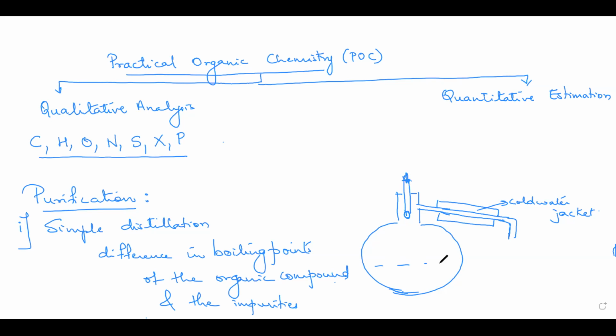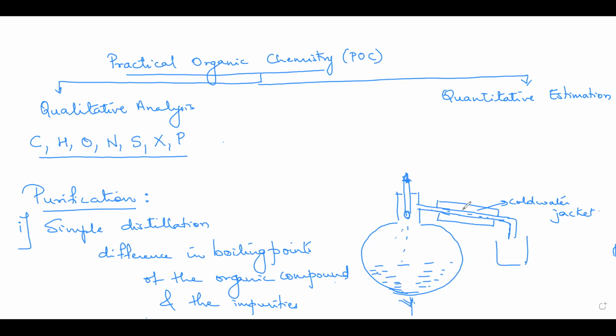And in this you place your liquid mixture of organic compound and the impurities, and you start heating. When you start heating, what happens? The one having the lower boiling point will vaporize. That will be converted into the vapor form, and those vapors then pass through this side arm.